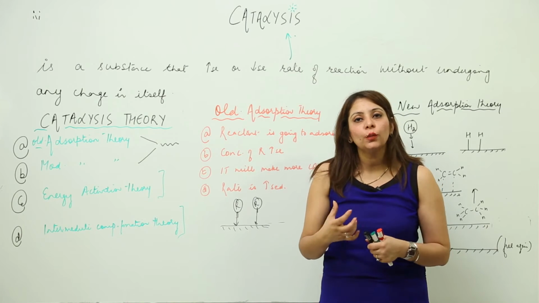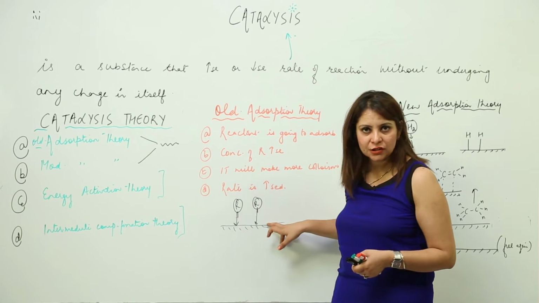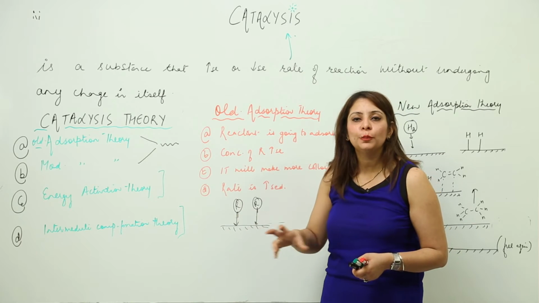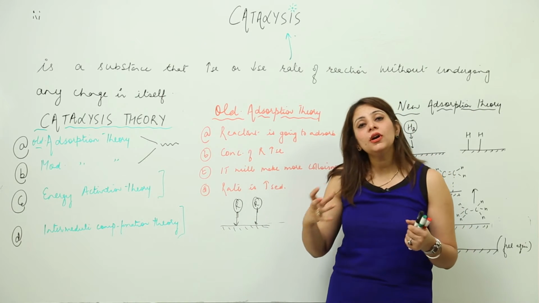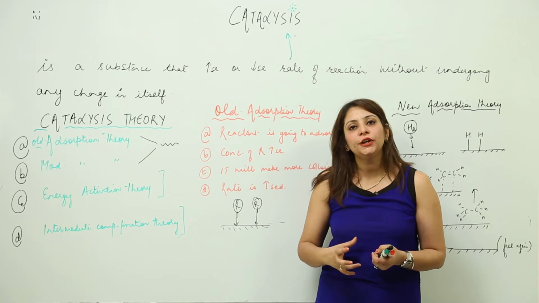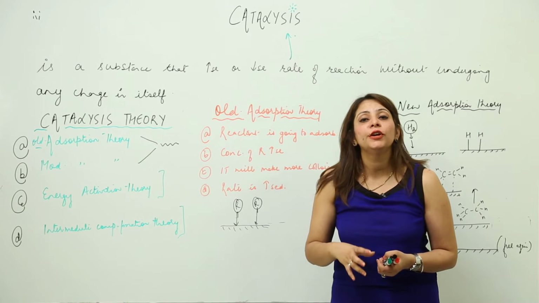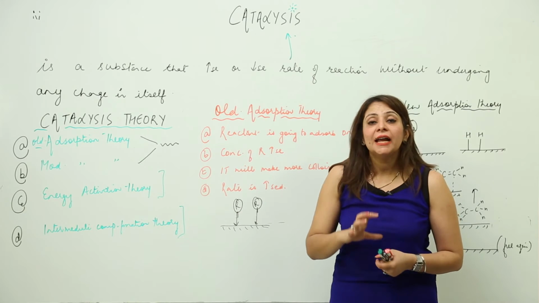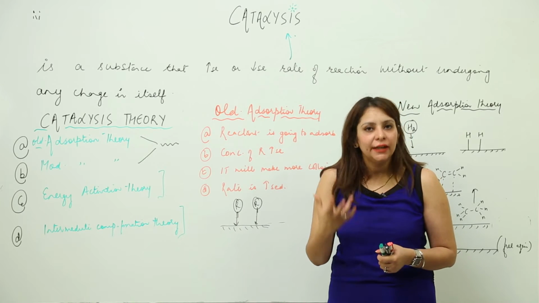In that order, more and more reactant molecules occupy the surface of the catalyst. If more reactant molecules are depositing on the surface, obviously there is going to be more collision frequency, and we know that when there is more collision frequency, the rate of the reaction is going to be higher.